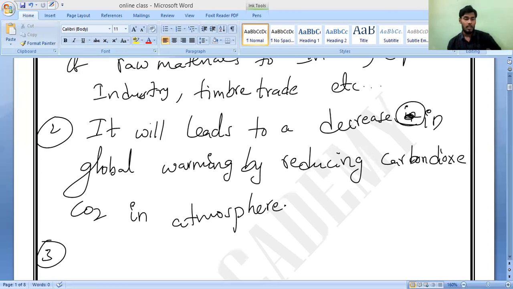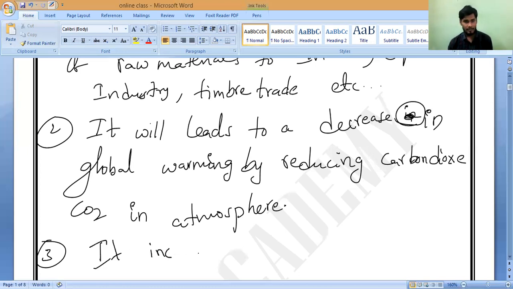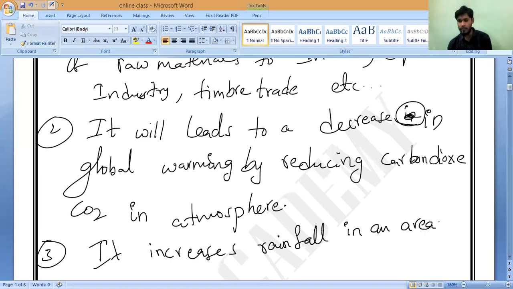Reforestation increases rainfall in an area. Because of rainfall, what will happen?